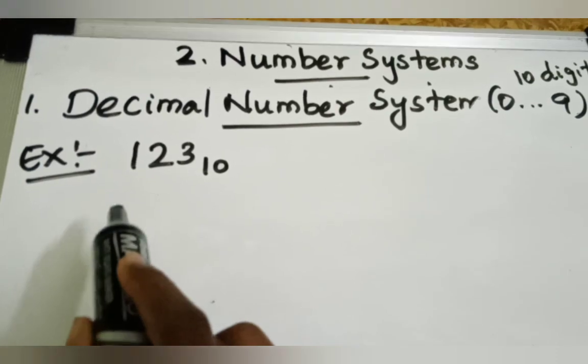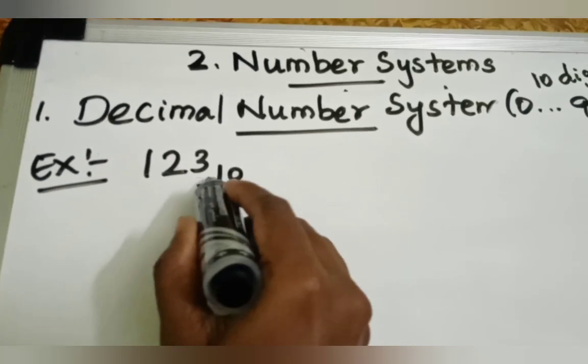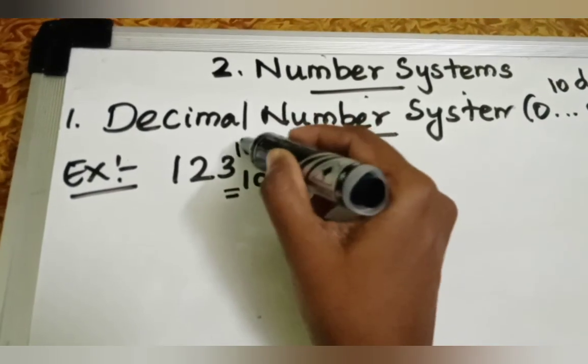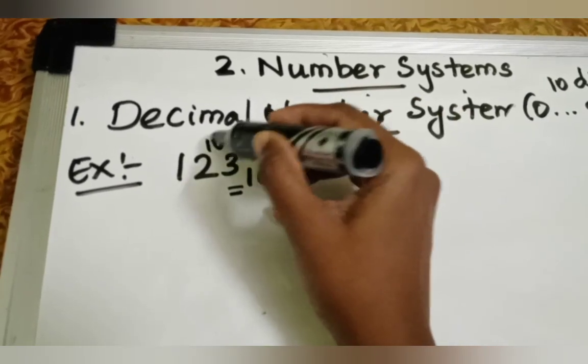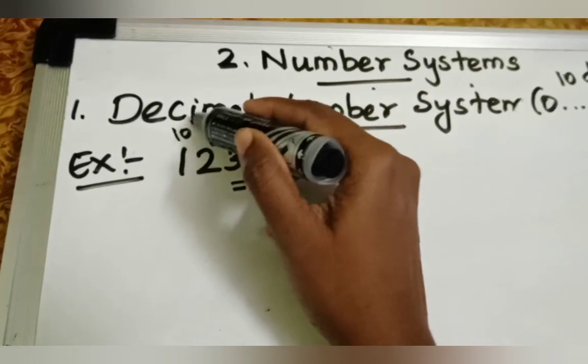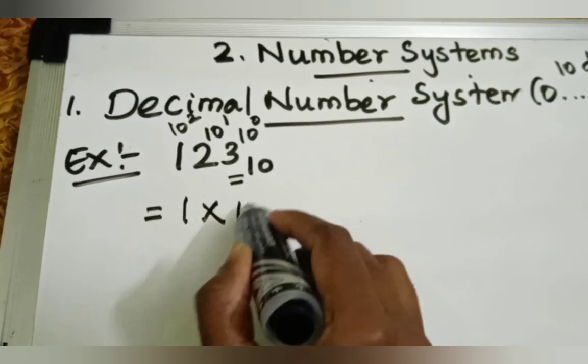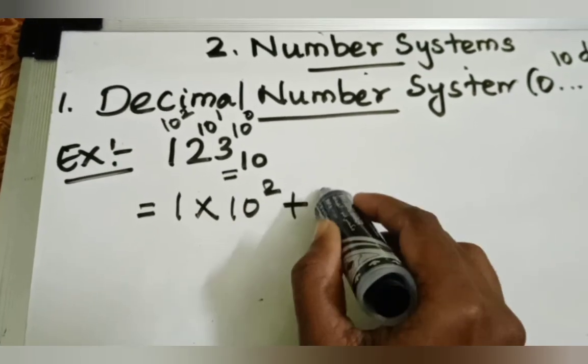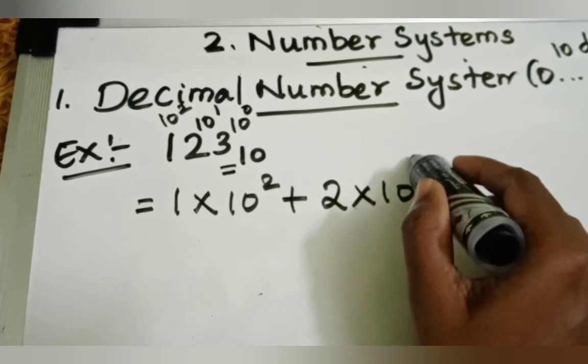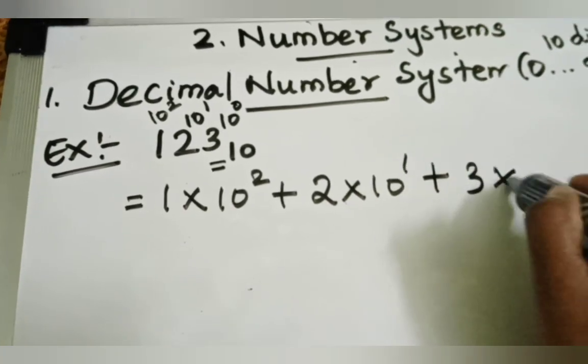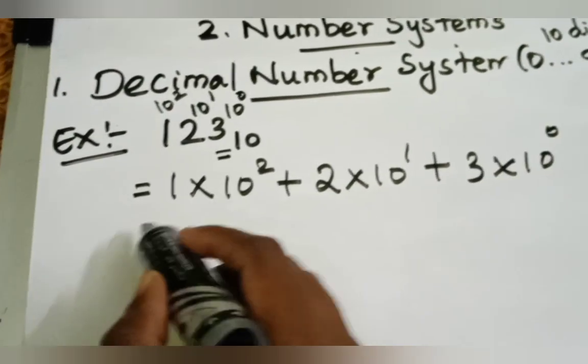This is the LSB, so this is 10 to the power 0, this one is 10 to the power 1, and this one is 10 to the power 2. So we expand it as 1 into 10 to the power 2 plus 2 into 10 to the power 1 plus 3 into 10 to the power 0.